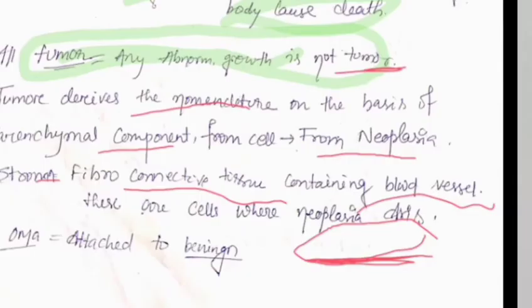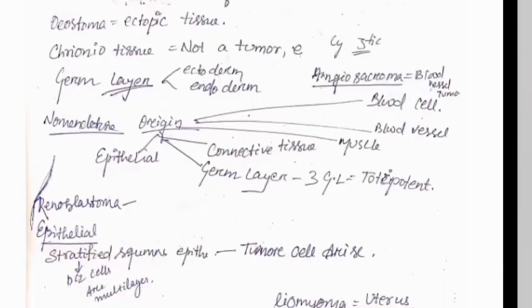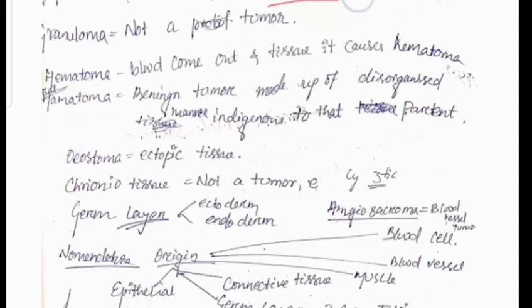So two terms we should remember: in the benign tumor the suffix is oma, whereas in the malignant case the suffix is carcinoma or sarcoma, but here the exception is also present. Sarcoma is a malignant tumor. Now, is granuloma a tumor? No. One exception we find in the benign, that is granuloma.